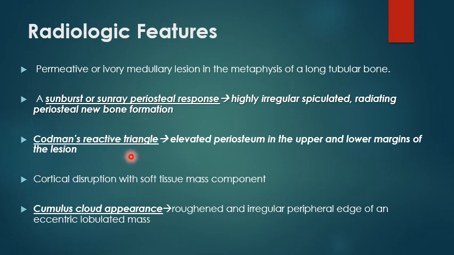Codman's reactive triangle. It is nothing but elevated periosteum at the upper and the lower margins of the lesion. The patient can also have cortical disruption with an associated soft tissue component adjacent to the tumor. The lesion can have roughened irregular peripheral edges, which is called the cumulus cloud appearance on an X-ray.